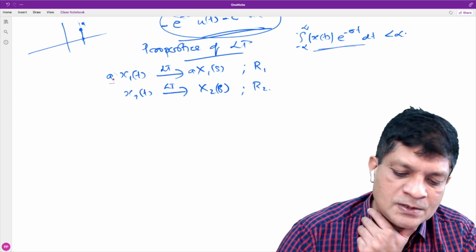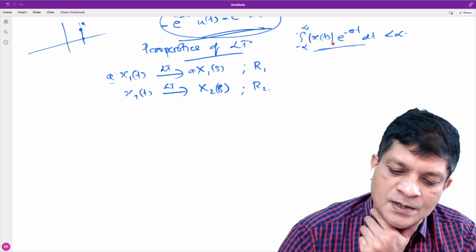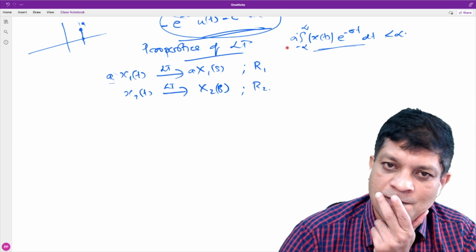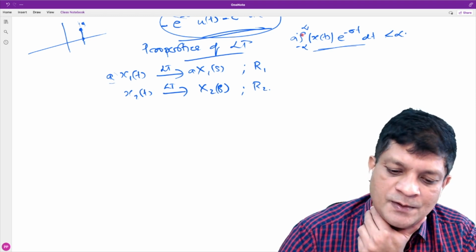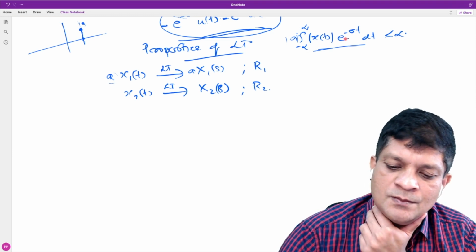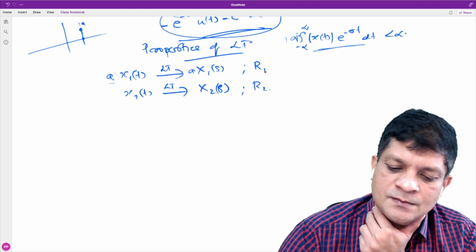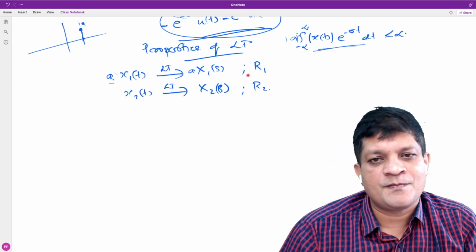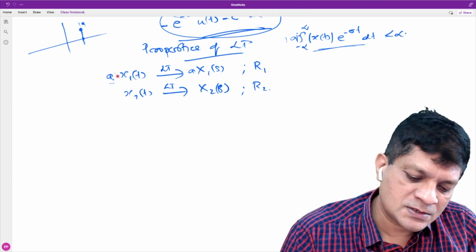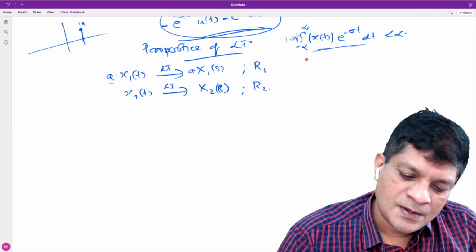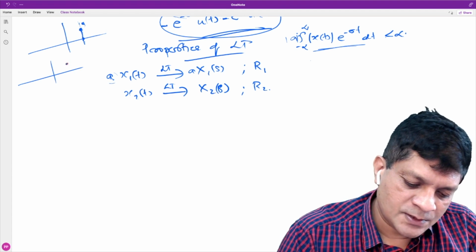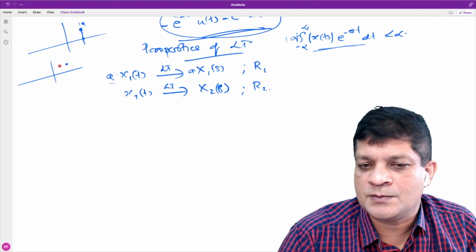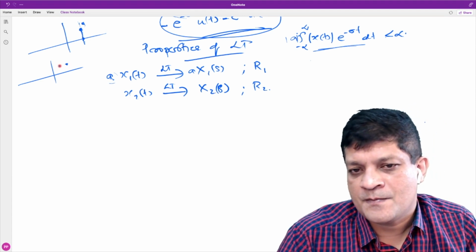Now, if you multiply with a constant, what is the condition? If this is finite, then that will also be finite, right? It is mod a times this one. If a is finite, can we say that the region of convergence will remain the same? What is the region of convergence? If you consider a signal x1(t) and want to find the Laplace transform at some point, what is the condition for existence of the Laplace transform at that point in the s-plane?